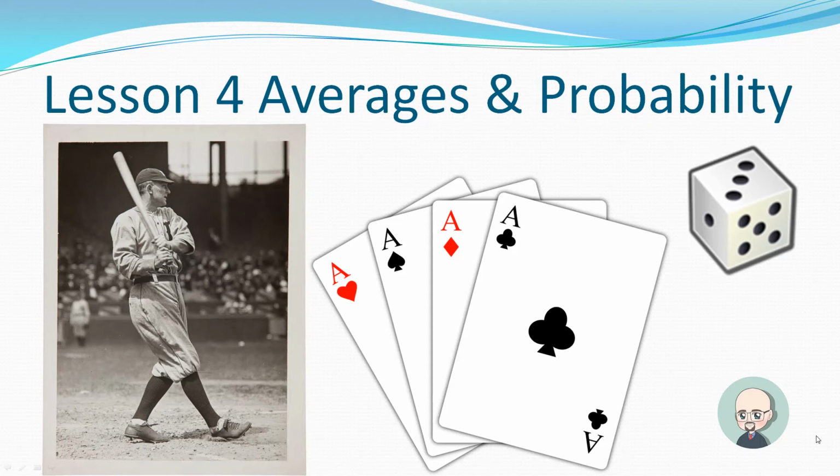Okay, now we're going to get on to a new topic, Lesson 4, Averages and Probability. You'll see there's some pictures of an old-time baseball player and some playing cards and some dice. So these are some of the exciting topics that'll be part of the motivation for these lessons. Probability has a lot of stuff that's used in gambling, and averages take place a lot in baseball. So we're going to talk about that a little.